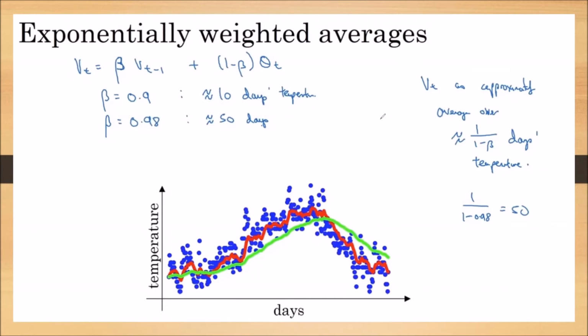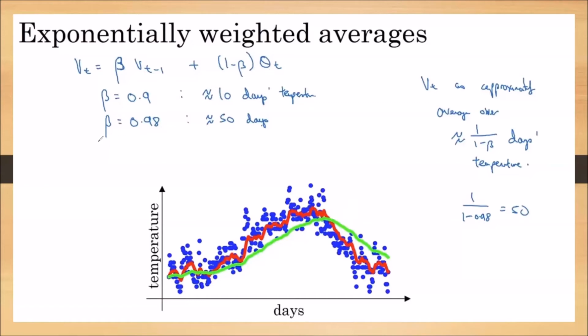So the 50-day temperature graph, compared to the 10-day average graph, is smoother. In the red color graph, for every 10 days we are taking the average. That's why you are observing some abrupt changes. Whereas in the green color graph, we are taking the average for every 50 days.